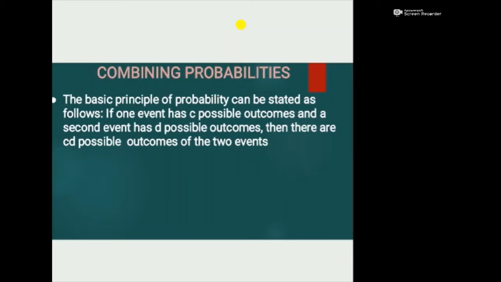Next, what is combining probabilities? The basic principle of probability can be stated as follows. If one event has C possible outcomes and a second event has D possible outcomes, then there are CD possible outcomes of the two events.